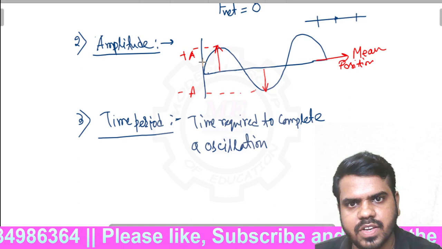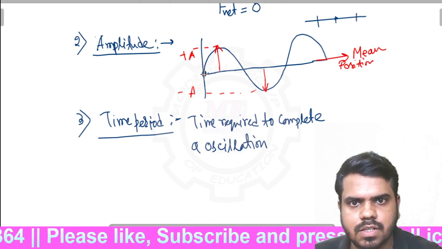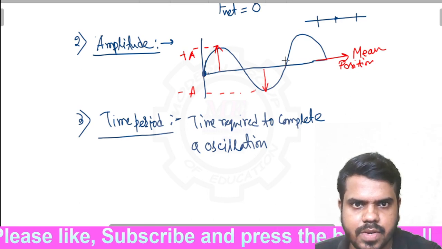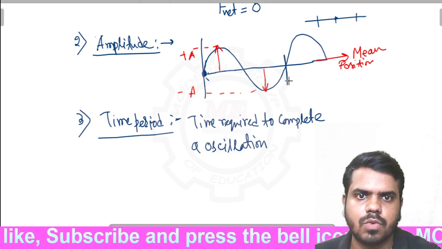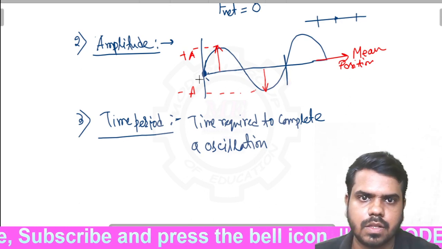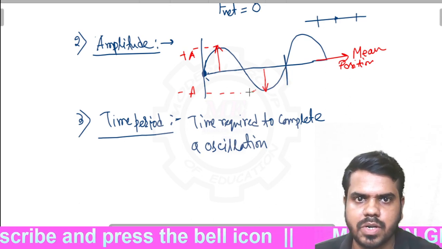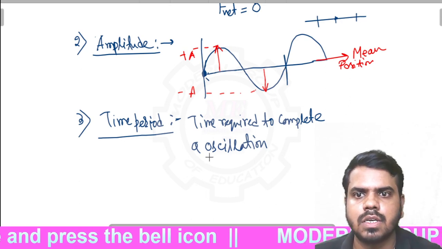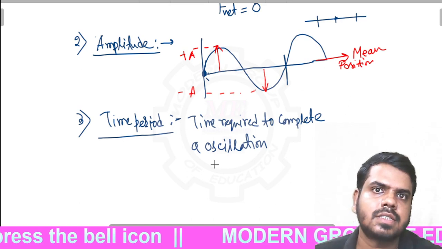In this figure, if the body starts from here, the origin or the mean position, then from here to here is one time period. Clear? It is one complete oscillation. The unit of time period is second.